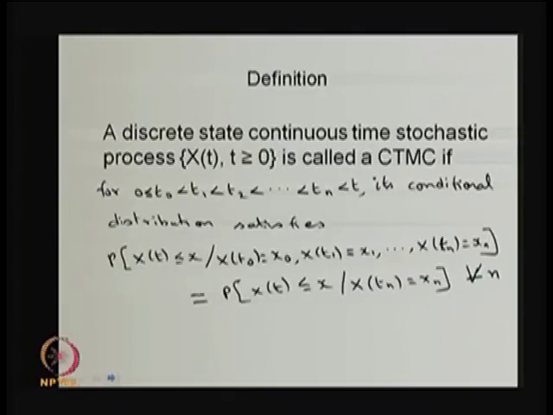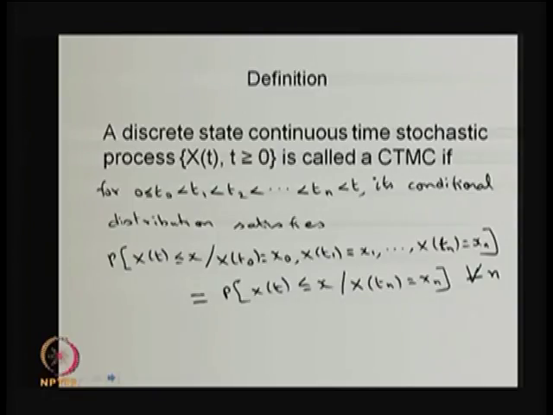Therefore, the state space is going to be called discrete. Continuous time means the parameter space, the possible values of t, that collection is uncountably infinite. Therefore, it is called continuous time. That means the parameter space is continuous.